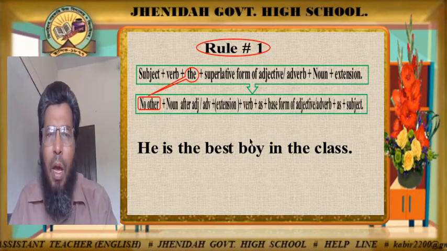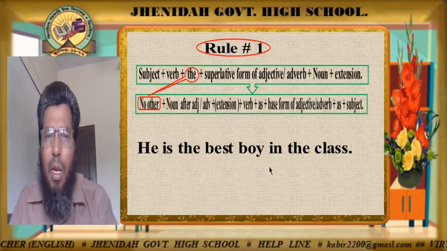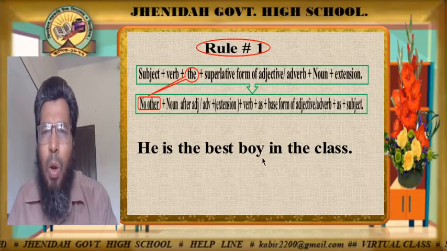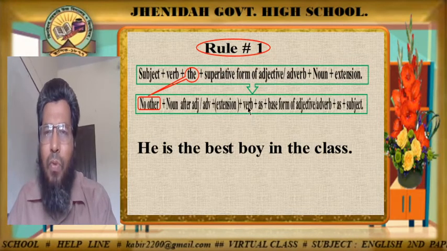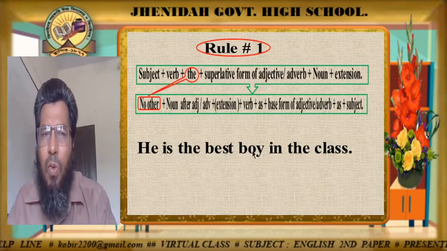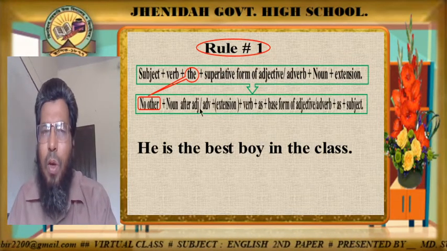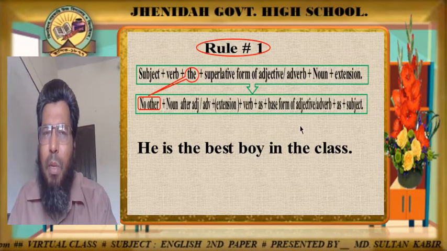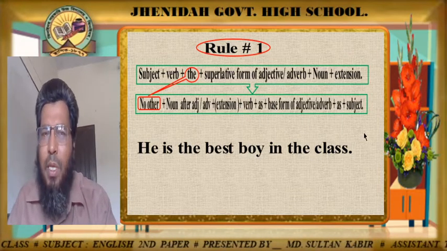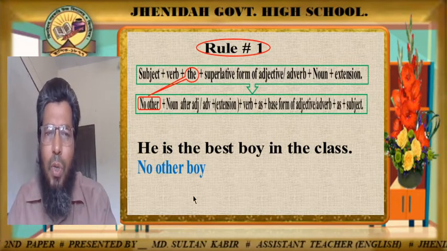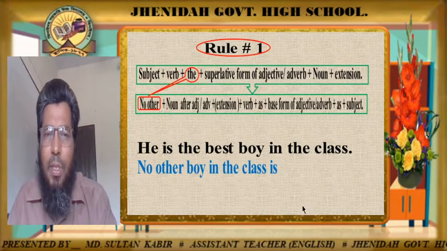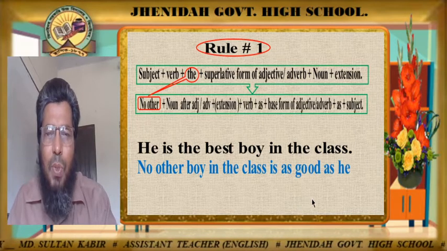Then the extension, that means the word or phrase after the noun, and then we write down the verb, and the verb must follow the noun after "no other". Okay, fine. Then the base form of the adjective, and then again we write "as", and finally we write down the subject. Now look at the answer. So: "No other boy in the class is as good as he."